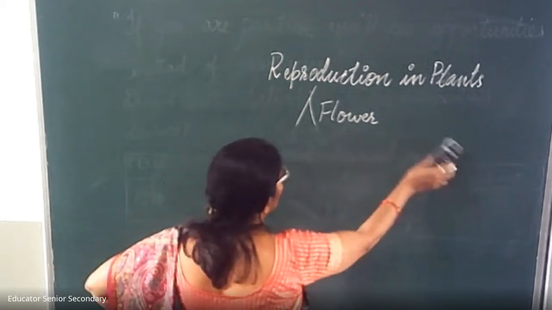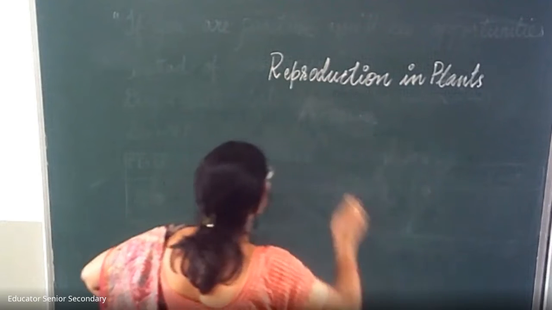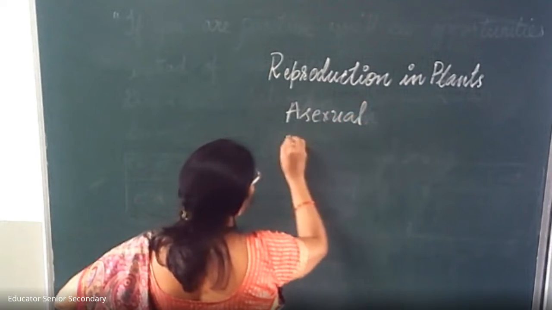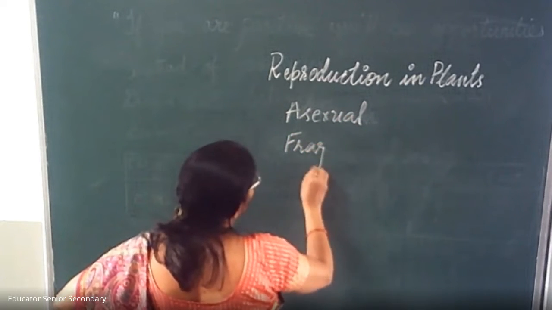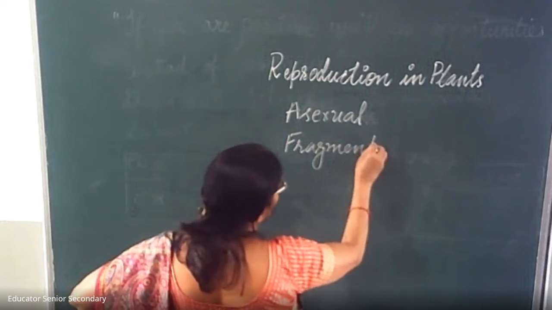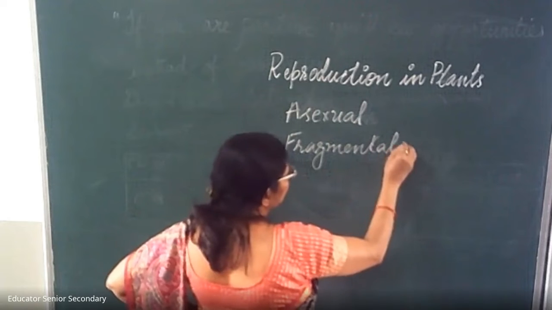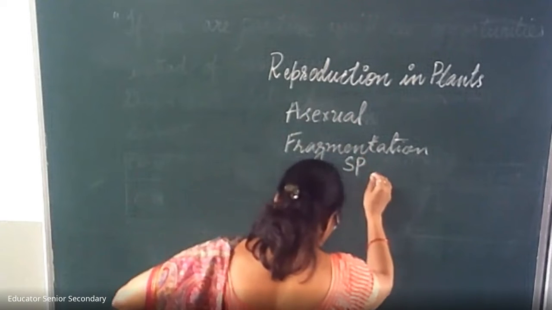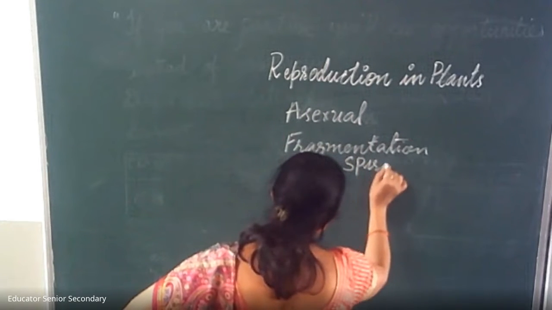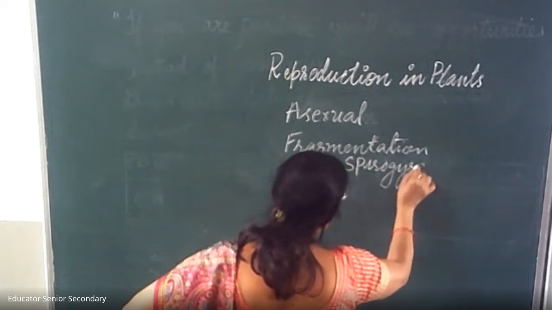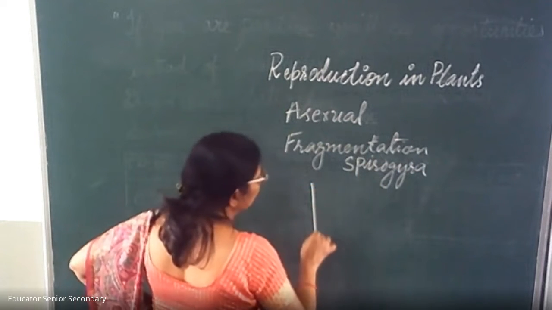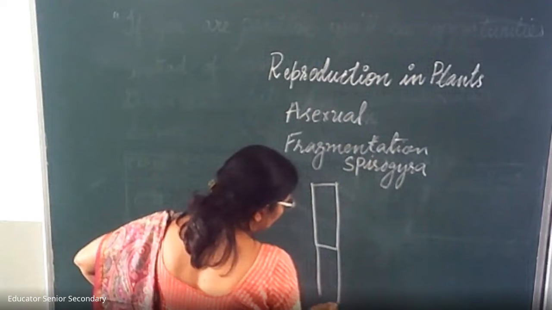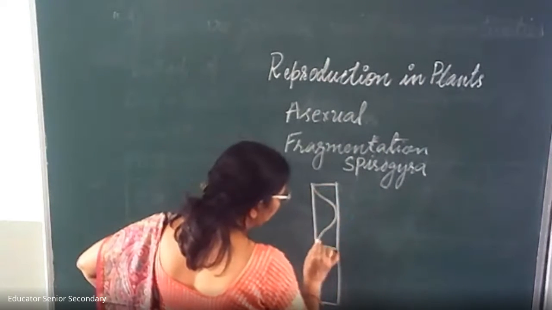First, we are going to discuss asexual reproduction. There are different ways asexual reproduction takes place. First is fragmentation. Fragmentation takes place in very lower kinds of organisms like algae. I'm taking the example of Spirogyra. It is filamentous. When we observe it under the microscope, it looks like this. The fragments are there. These are chlorophyll bands.